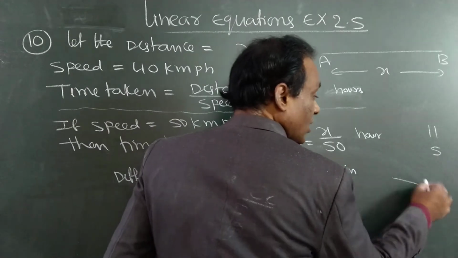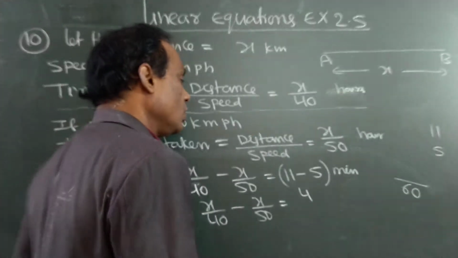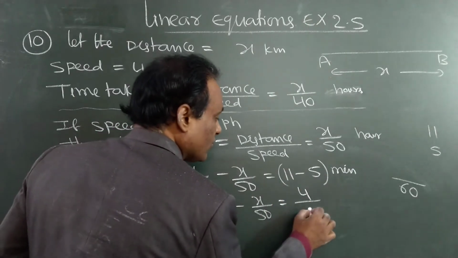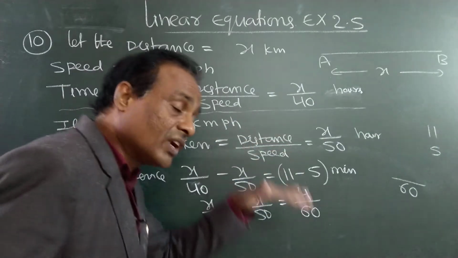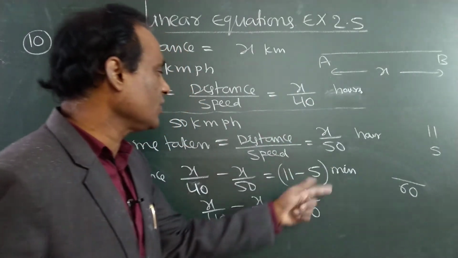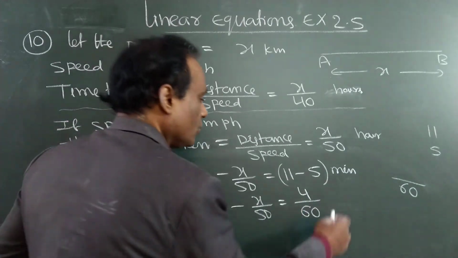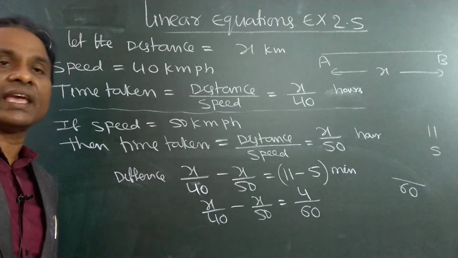To convert minutes into hours, divide by 60. So divide this 6 by 60, because it should not be in minutes. It should be converted into hours, because the left side is in hours. This is hours, this is hours, this is also in hours. So now the problem is complete. Now do the simplification, we have to find the x value.